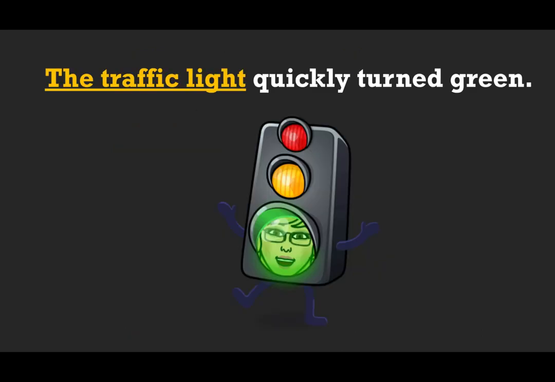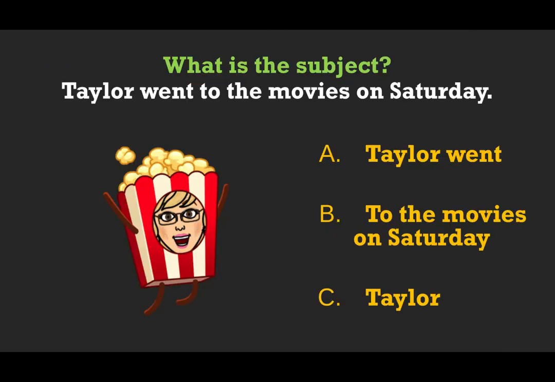It's the traffic light. What did the traffic light do? It quickly turned. And how did it turn? It turned green. So when you're doing your sentences, you have to think about what is my subject, what is my verb, and what is it doing? What is the subject doing in the sentence? Do I have a capital? Do I have punctuation? And is it a complete thought? Okay, let's look at another one.